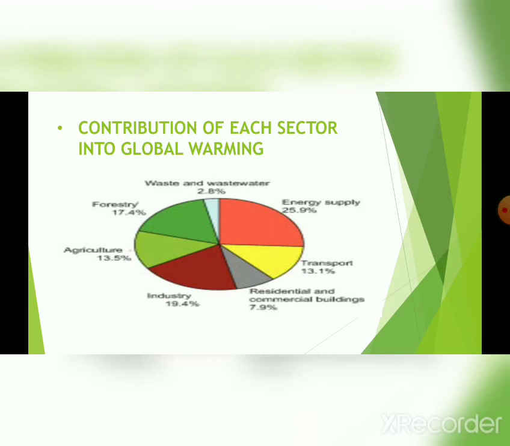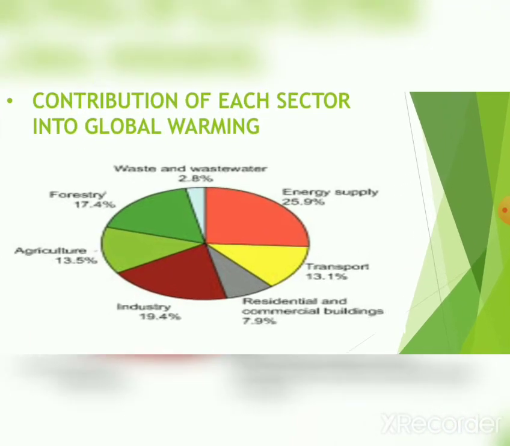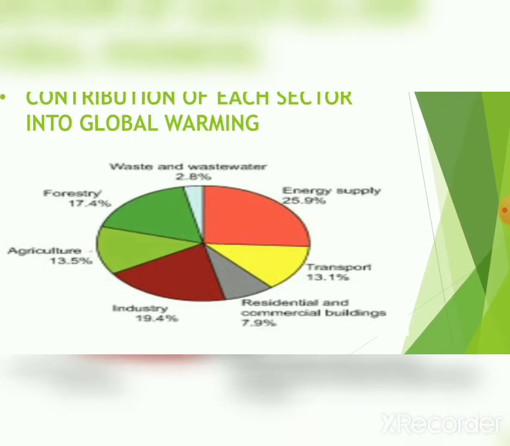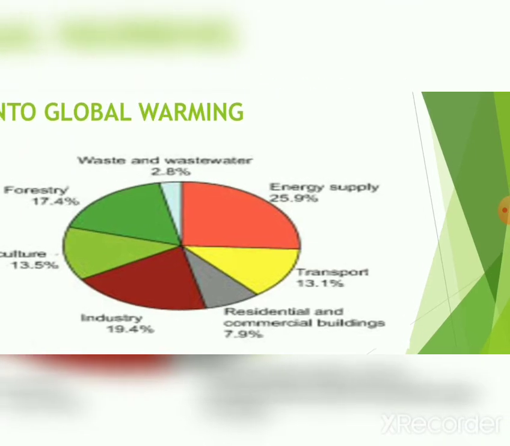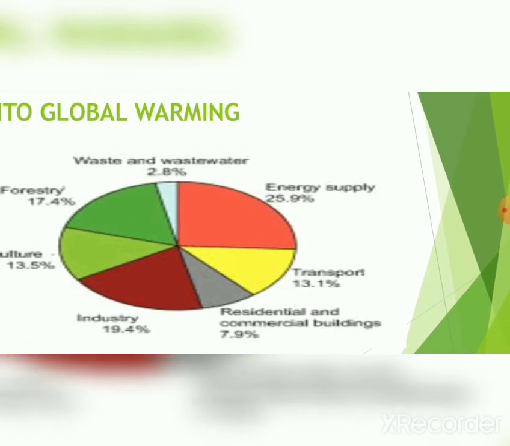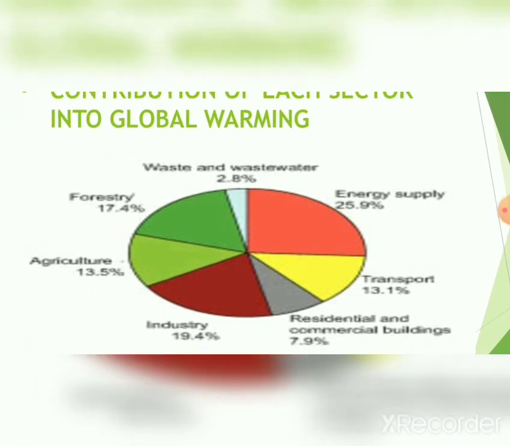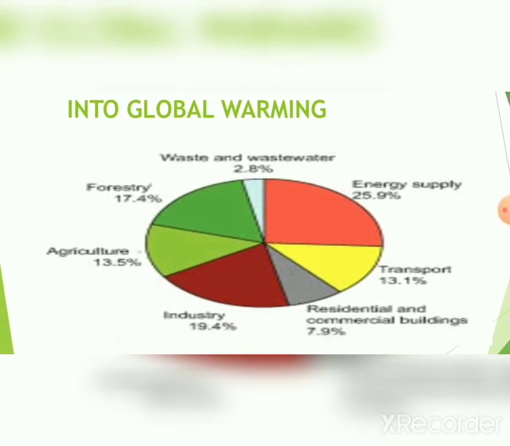Now the contribution of each sector to global warming. Now you can see how much each sector contributes to the formation of global warming. Waste and wastewater produce 2.8% of global warming. Energy supply produces 25.9%. Transport produces 13.1%. Residential and commercial buildings produce 7.9%. Industry produces 19.4%. Agriculture produces 13.5%. And forestry produces 17.4%.